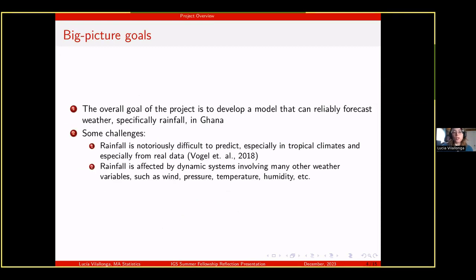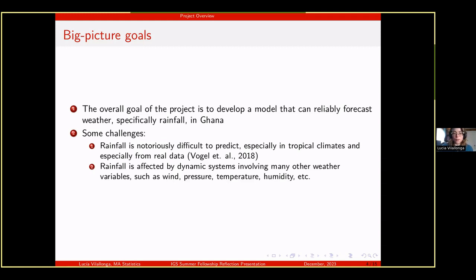So first, the big picture goals. The overall goal of the project is to develop a model that can reliably forecast weather, and specifically rainfall, in the Ghana region. There are some challenges associated with this prediction problem. The first is that rainfall is notoriously difficult to predict, especially in tropical climates like Ghana's, and especially from real data, which is what we're interested in.